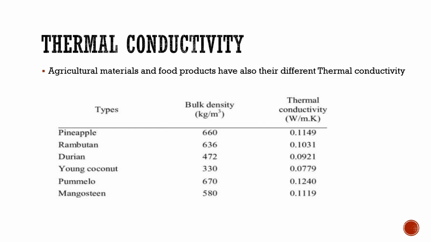For rambutan, we have 0.1031. For durian, we have 0.021. For young coconut, we have 0.779. And for pomelo, we have 0.1240, and the last is 0.1149.